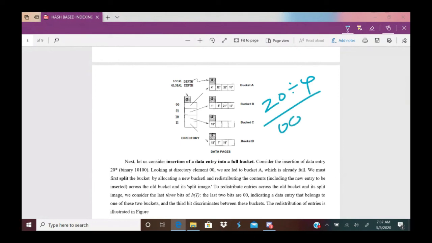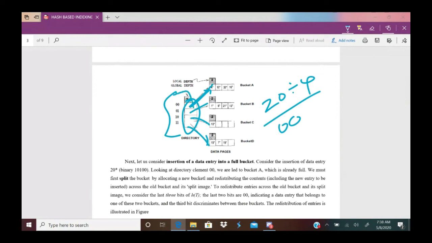So 20 should be placed in this bucket, but space is not there. It requires a split. Here, if you split it, because only 4 directory pointers and 4 buckets are there, the split causes an extra bucket. To point to the extra bucket, this directory needs to be doubled.